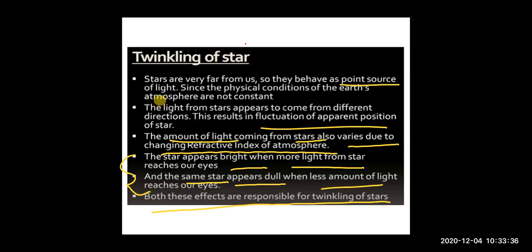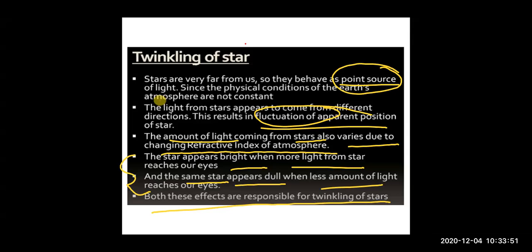So in the initial part, you have to tell that a star is a point source, and then you will say that the atmospheric conditions are changing, they are not fixed, and so there is fluctuation.